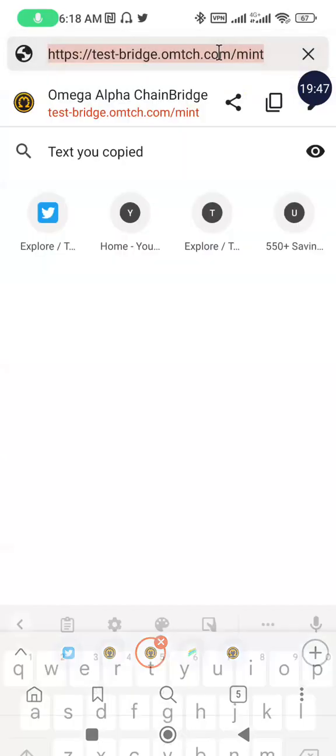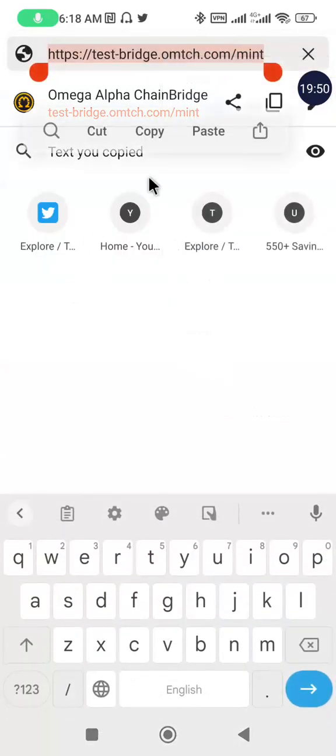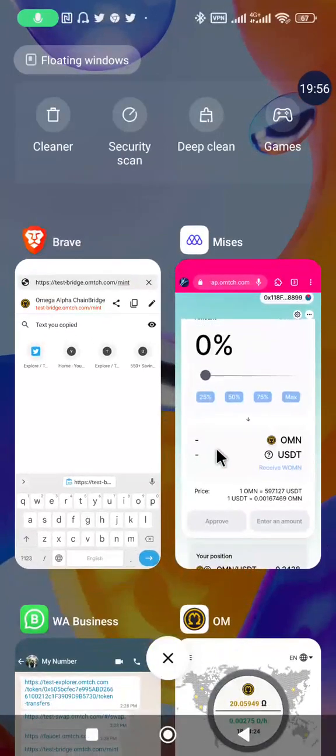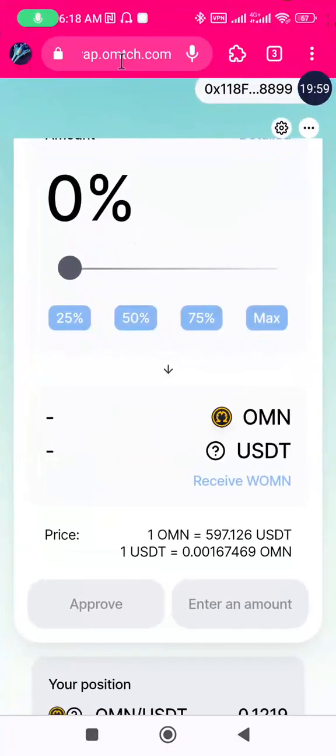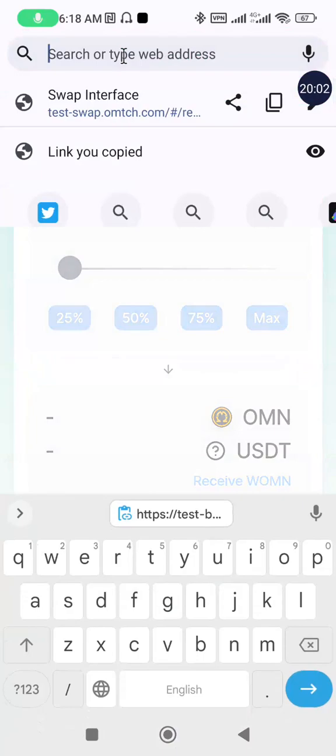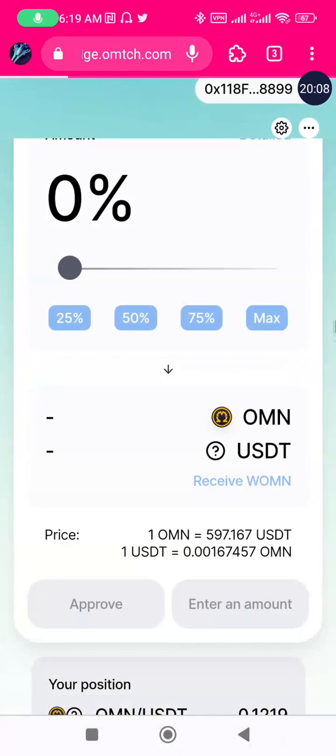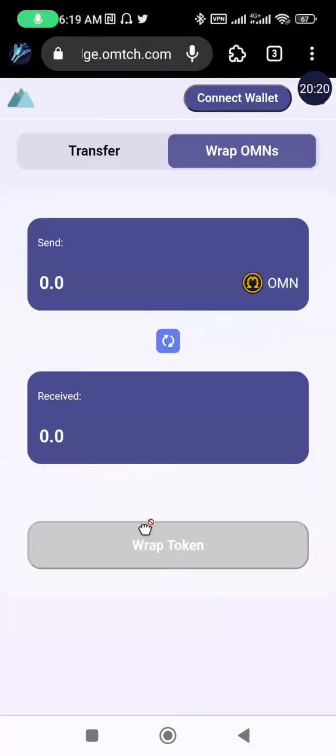So I would prefer we use the Binance Smart Chain Testnet. So you choose the option for the Binance Smart Chain Testnet. So let me paste the link here for the bridging. So let's wait for it to load. Once it loads successfully, then we can carry out the bridging. So we are going to bridge from the Omega. Okay, before we bridge, first of all, connect your wallet to this new interface.